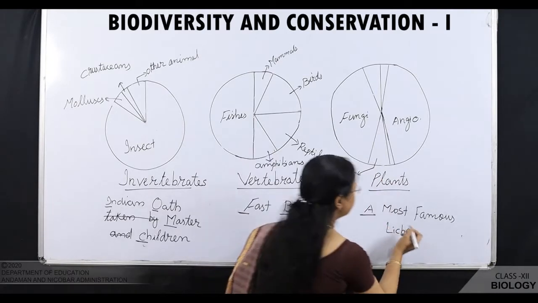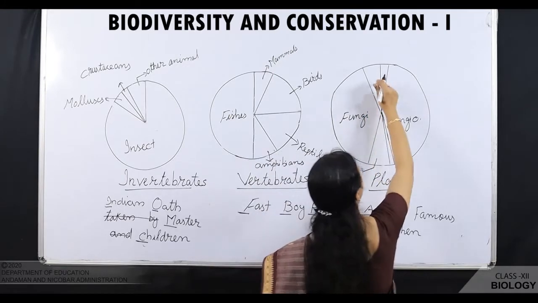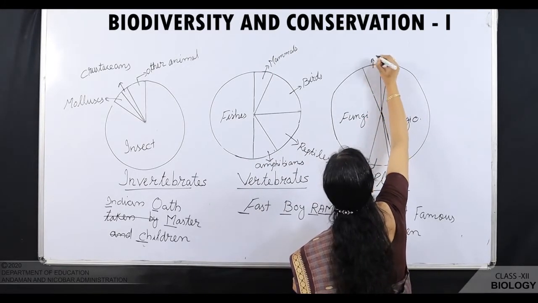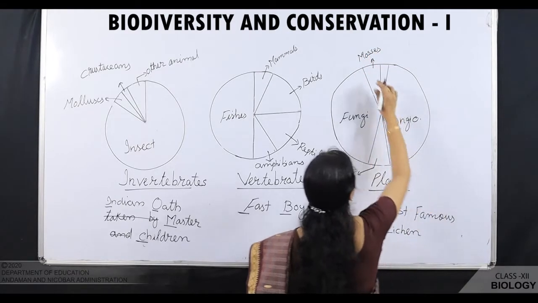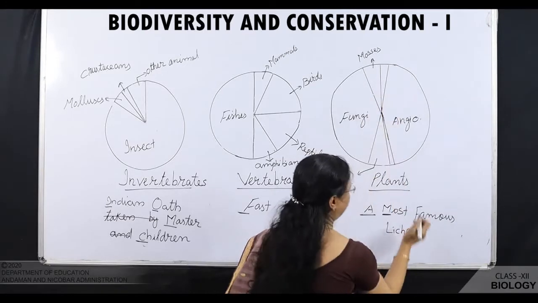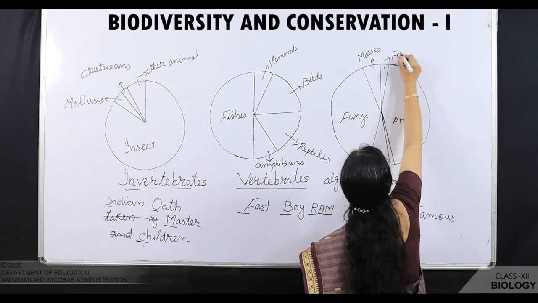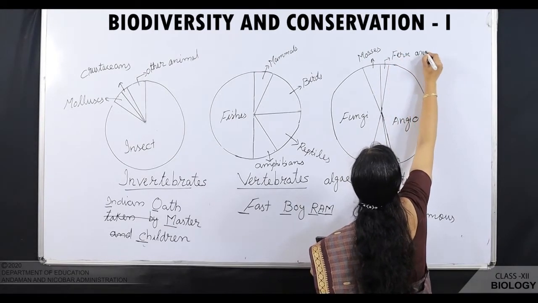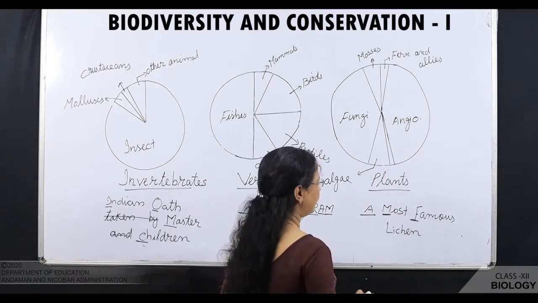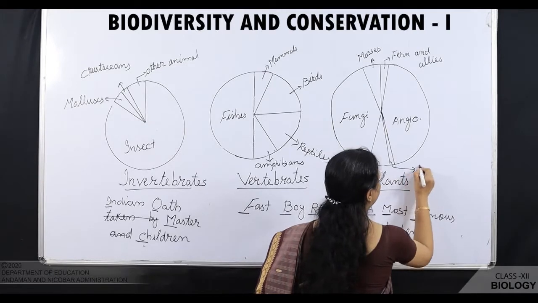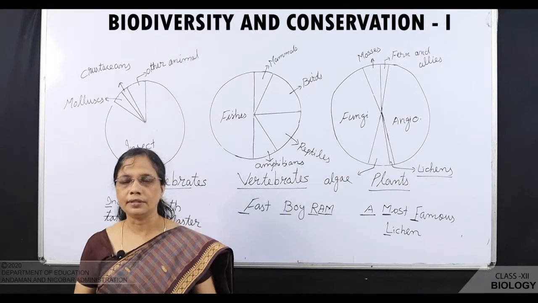Next is M, smaller than this area, so this is mosses. Smaller than this is F, ferns and allies. And the smallest one is L, that is the lichens. This is the easiest way to remember this pie chart.